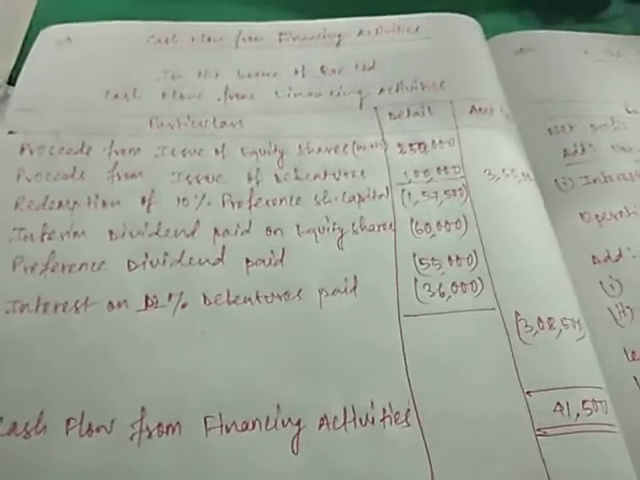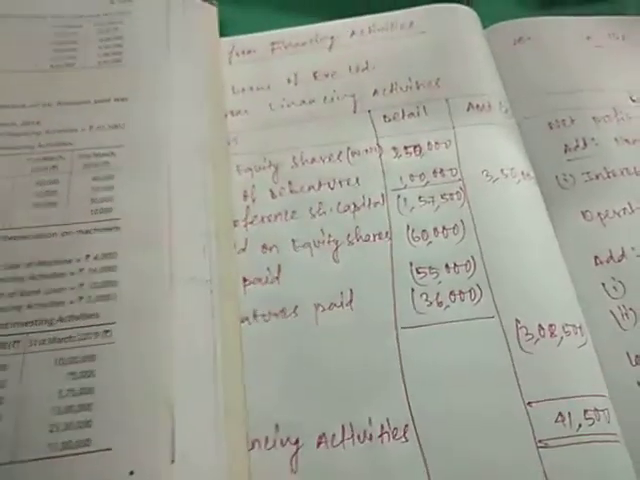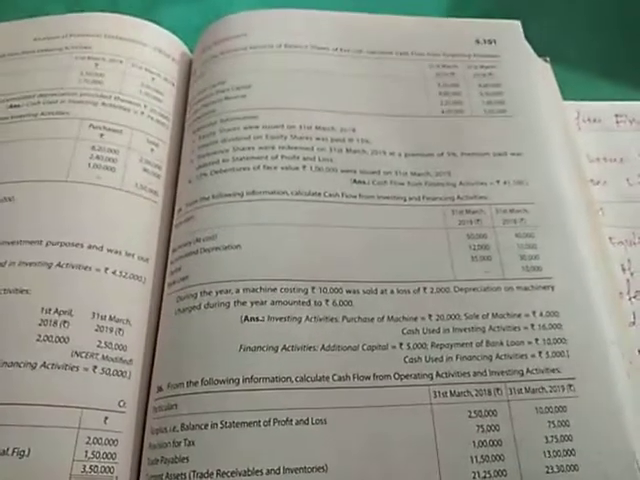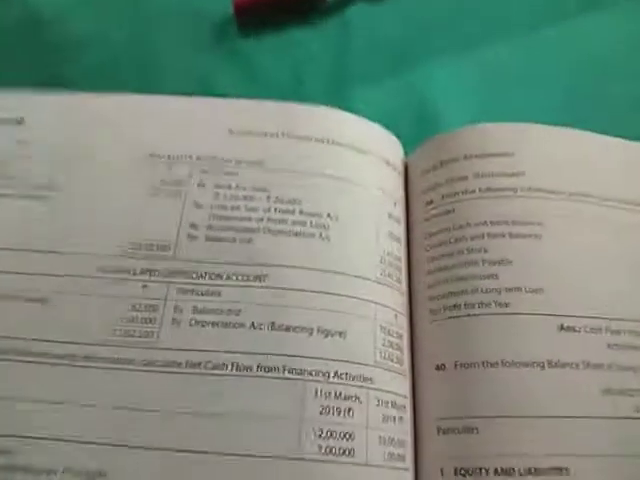Now this was the question for cash flow from financing activities. When I check more questions that are of operating and investing, more questions are not available for financing activities. So we'll move on. One more question is here.